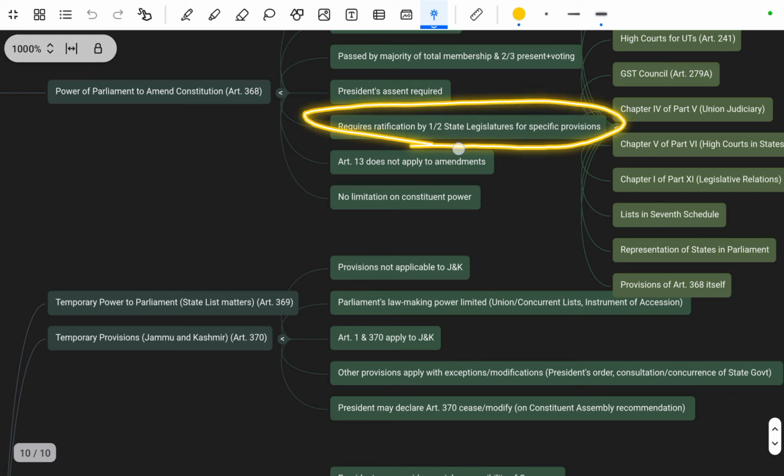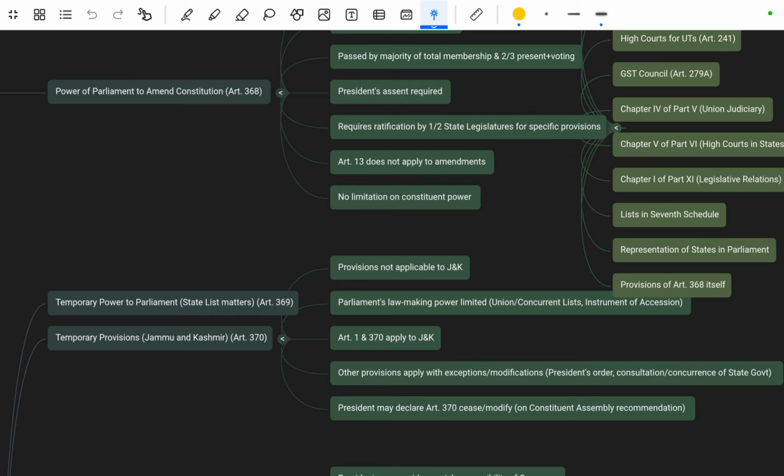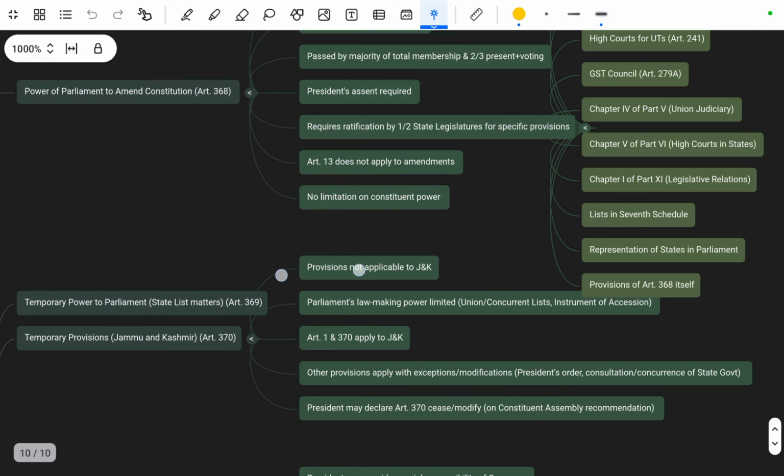Okay, so these are like needing one half of the states, 50% of the states require rectification. Okay, so Article 13 does not apply to amendment, है ना। Next is no limitation, Article 13 mentions about the judicial review, है ना। Next is no limitation on the constituent powers.